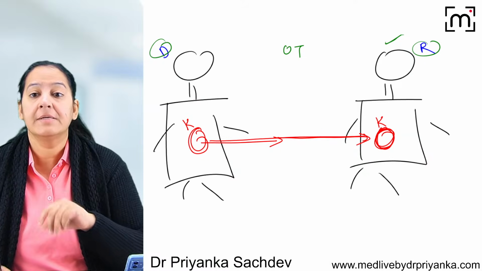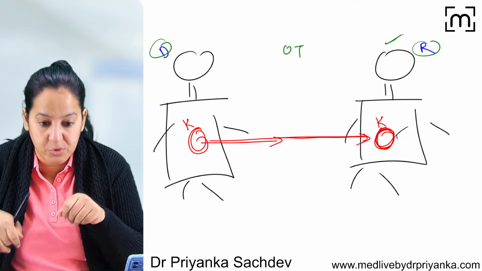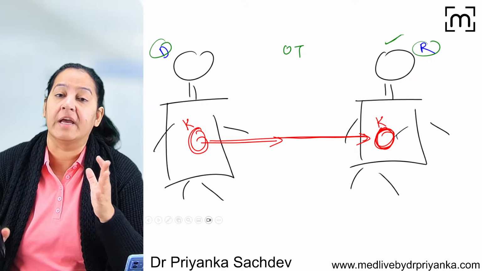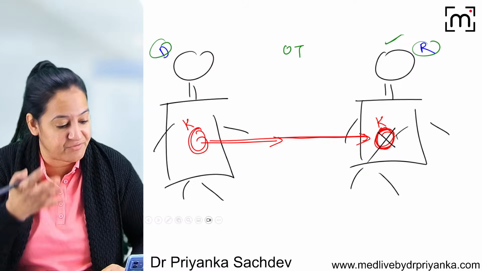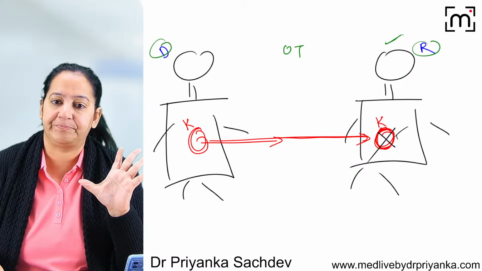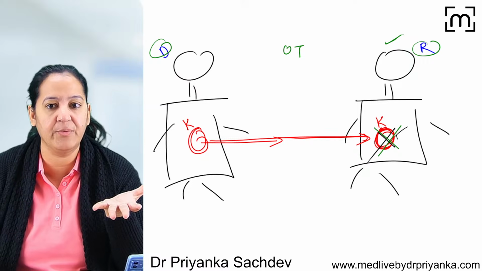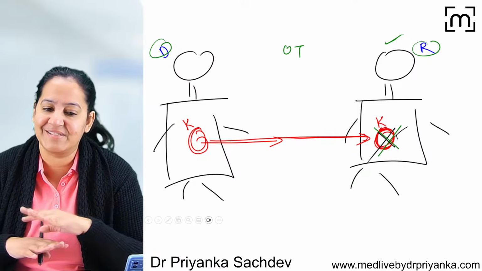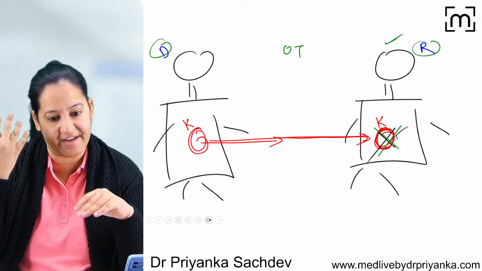the recipient's body. Sometimes what happens is, as soon as you do the transplant, before you suture the patient and shift them to the ICU, out of the OT, on the OT table itself, the graft is rejected. Yes, it can be as fast as that. Sometimes it can be very fast. On the OT table itself, you can see the graft is rejected. With your naked eyes only, you can see it is congested, it is rejected. So on the OT table only, you decide it's a gone case. The surgery was unsuccessful and you have to take it out again.